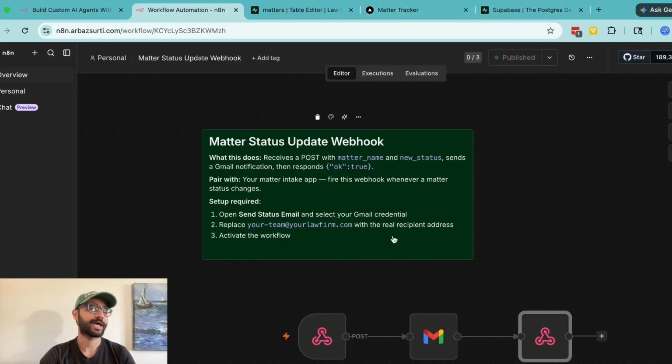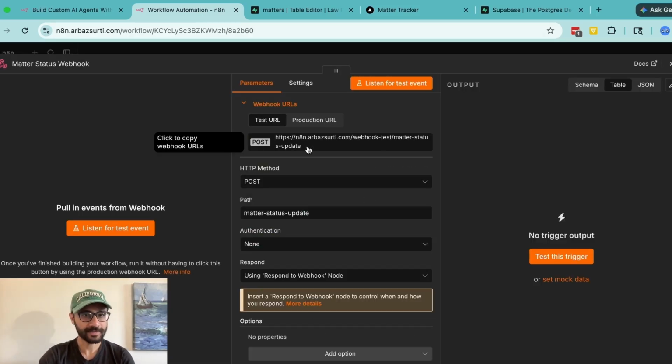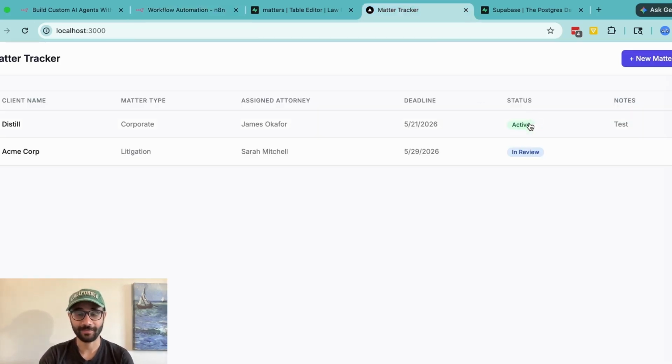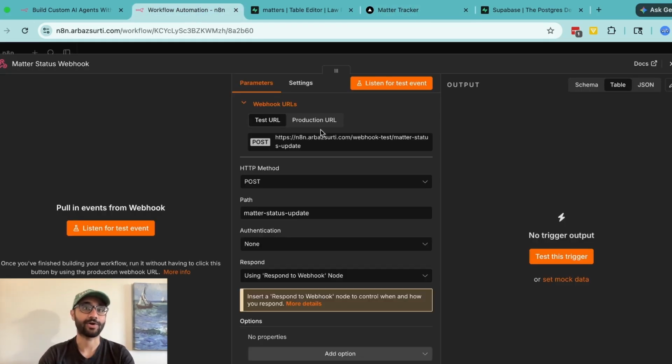And this is what that N8N workflow looks like. Three simple nodes. The first one is the webhook. So when I open this up, this is a URL you can set yourself. I mean, it can be anything that you desire. But of course, you should make sure that when you go back to Claude Code, this is the URL that should be in the code as well. Because when you're clicking on any status change update over here, this is the URL that it's calling. Right, so this is simple enough.